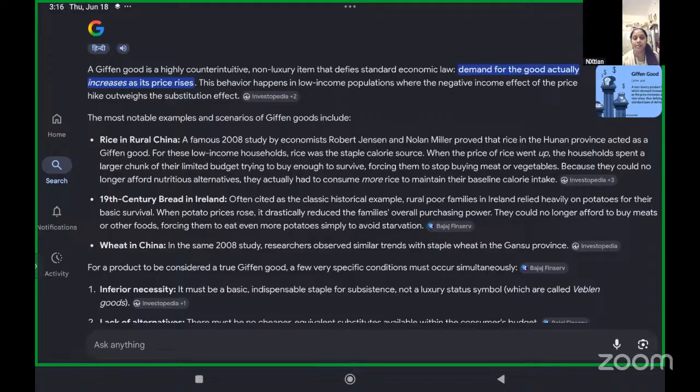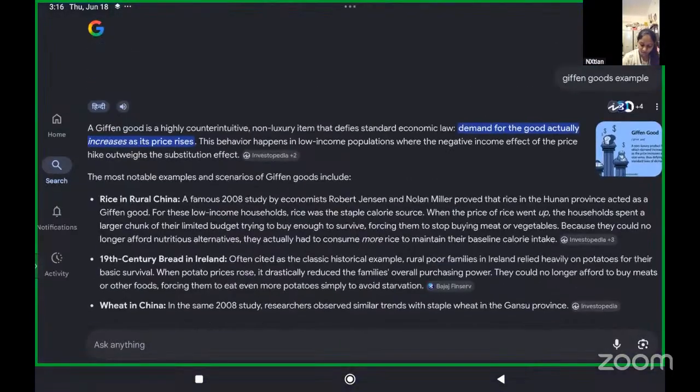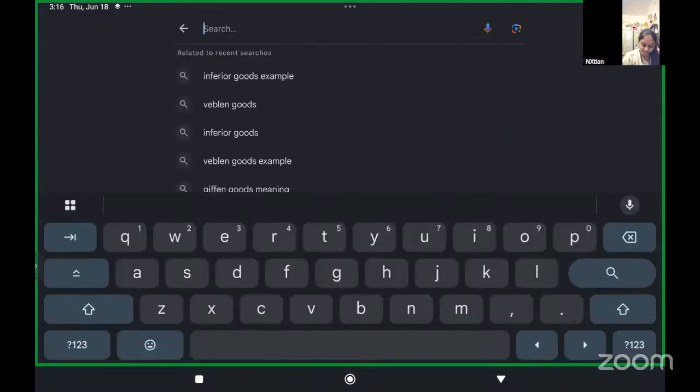They tried to consume more. A similar thing happened with wheat also in 2008 in China. Wheat and rice became Giffen goods. Now come back to what we were studying.